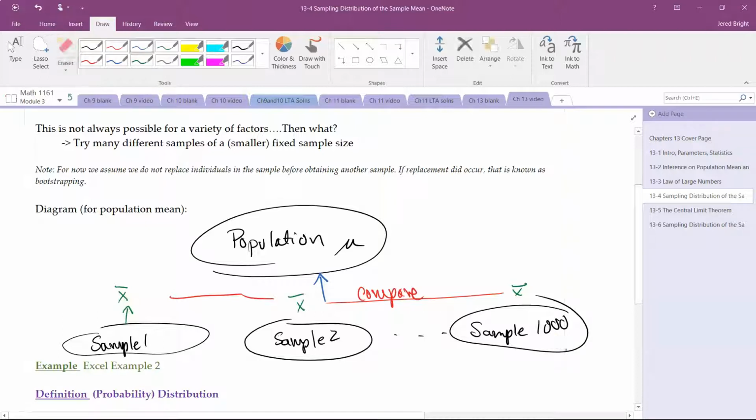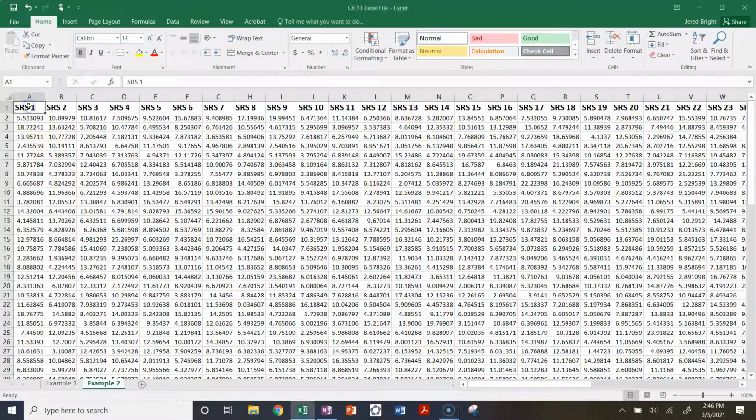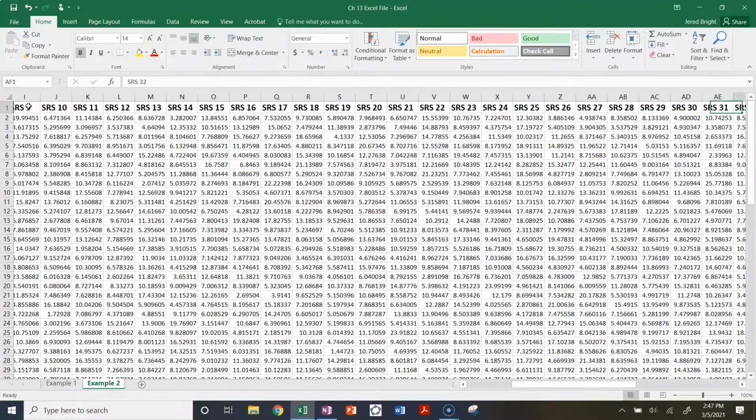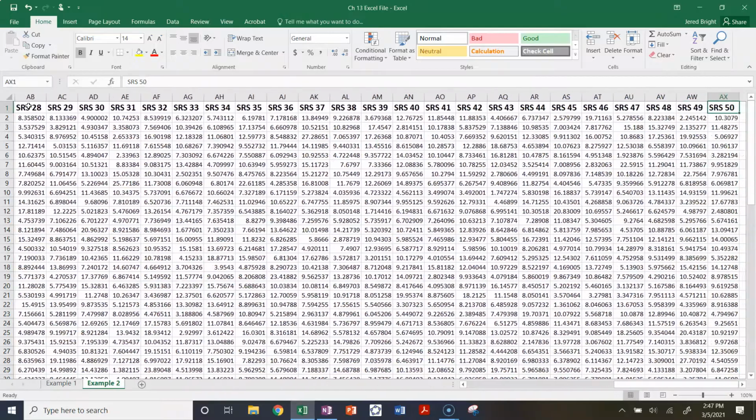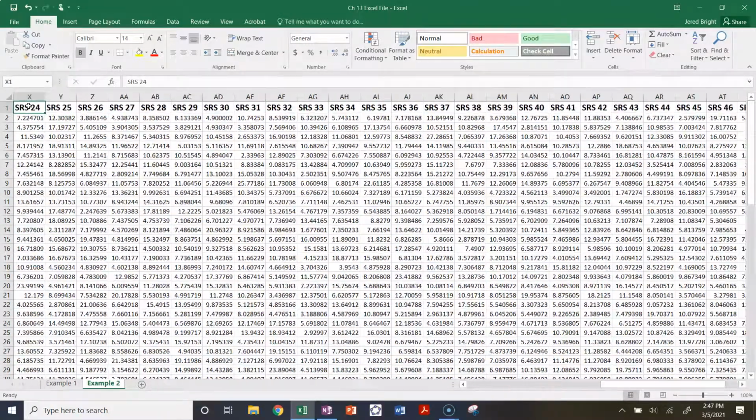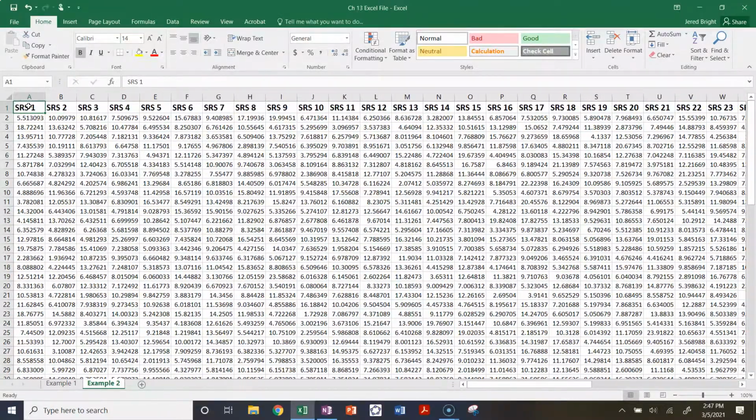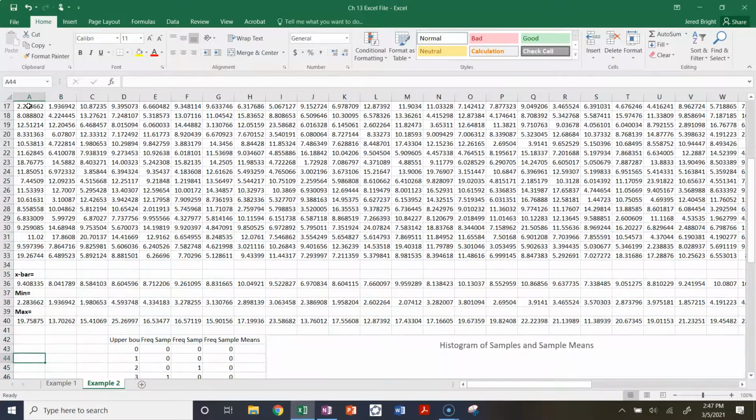But nevertheless, let's see this in action. I'm going to look at Excel example 2. In Excel example 2, I've created many SRSs, 50 SRSs, which would be those bubbles 1 through 1,000 that we just saw. Within each SRS there's a formula in there.